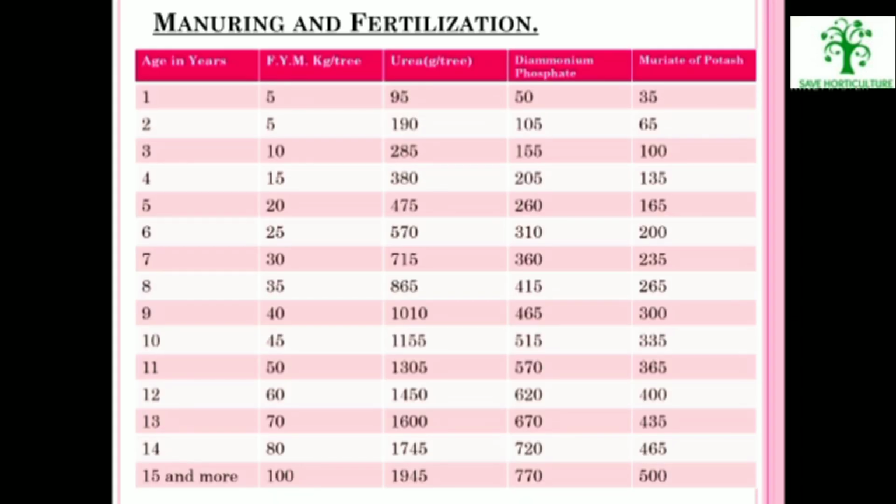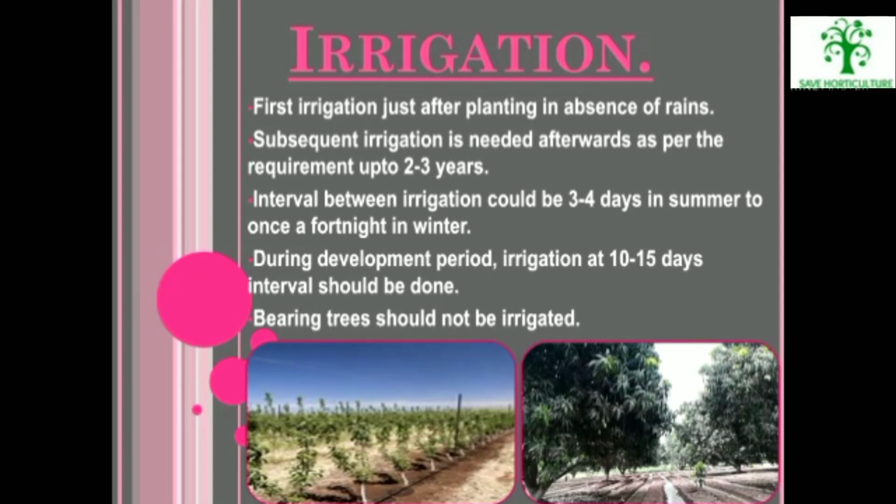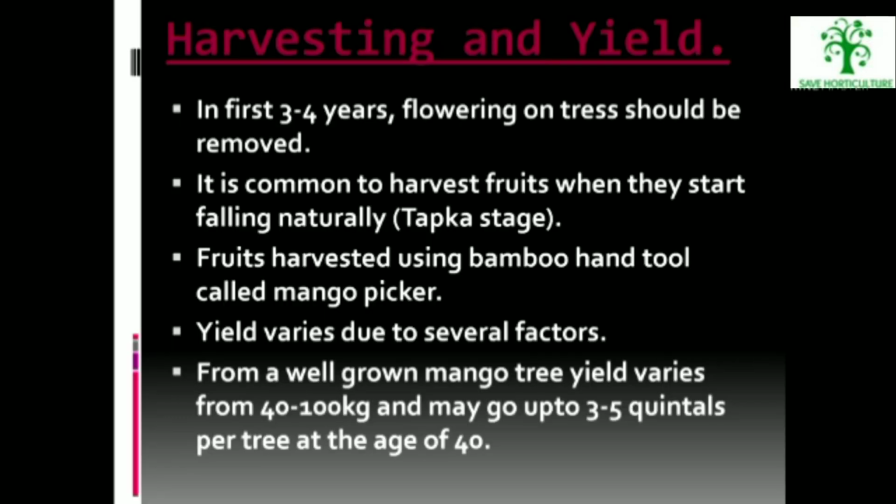Manuring and fertilization: mango trees need different doses of fertilizer at different years of age. Here is a table showing different ages with their respective doses needed. Irrigation: the first irrigation is given just after planting in the absence of rains. Subsequent irrigation is needed afterwards as per the requirement up to 2 to 3 years. The interval between them must be 3 to 4 days in summer and once a fortnight in winter.